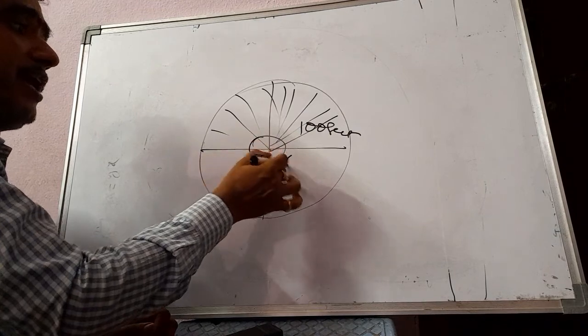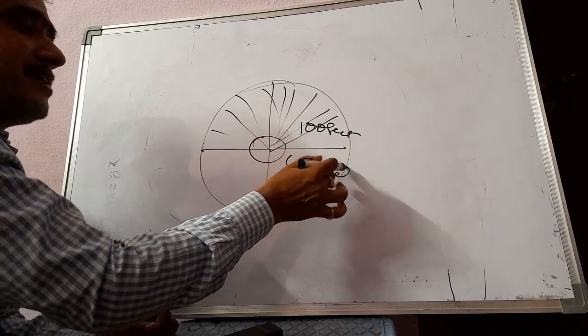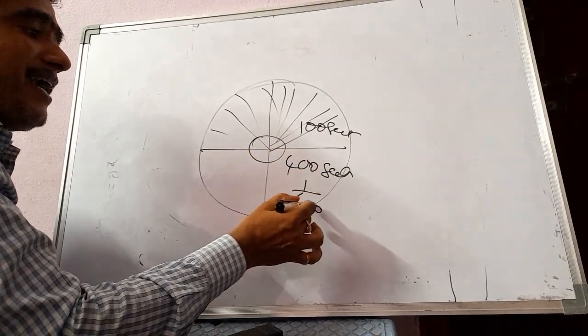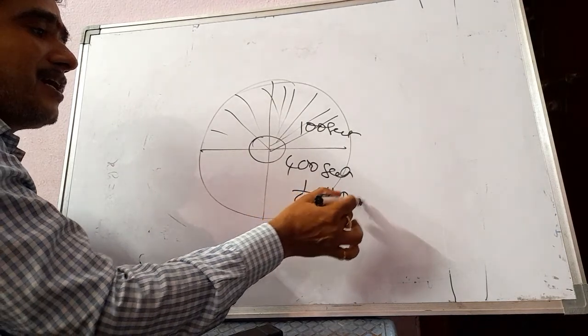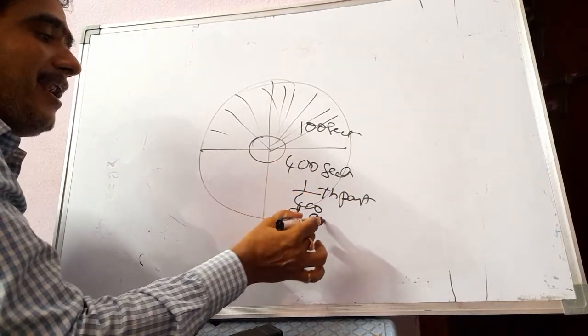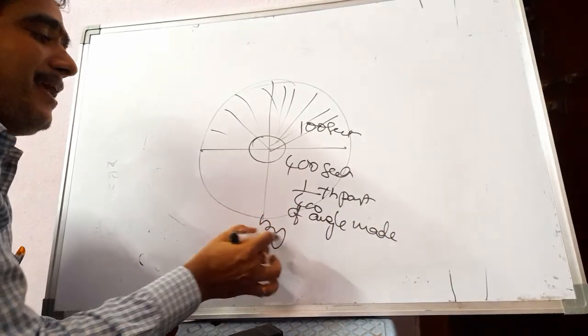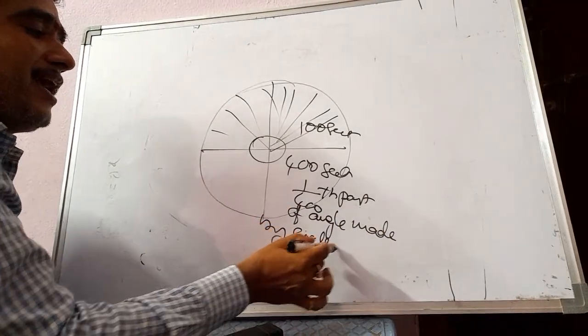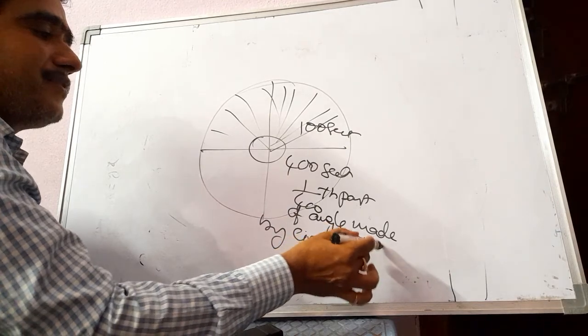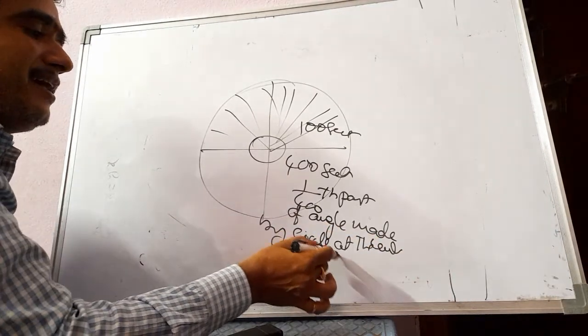So totally 400 sectors. 1 by 400th part of the angle made by the circle at the center is called a grade.